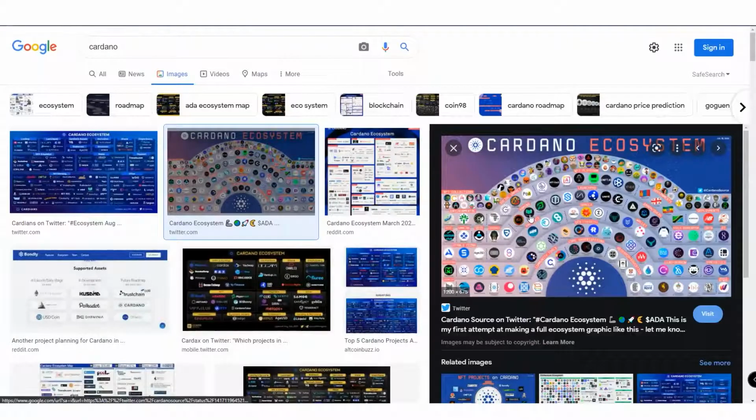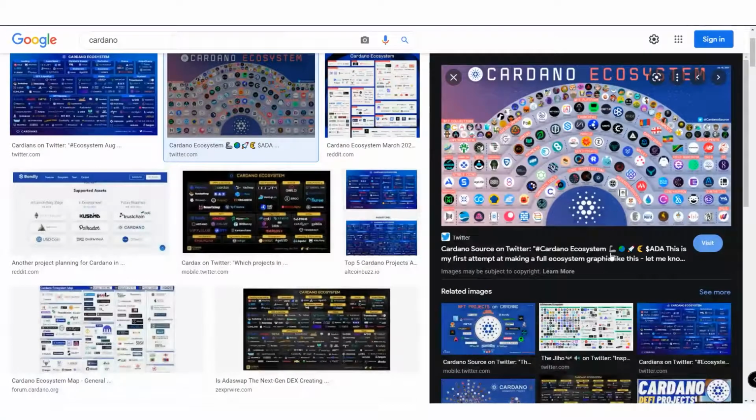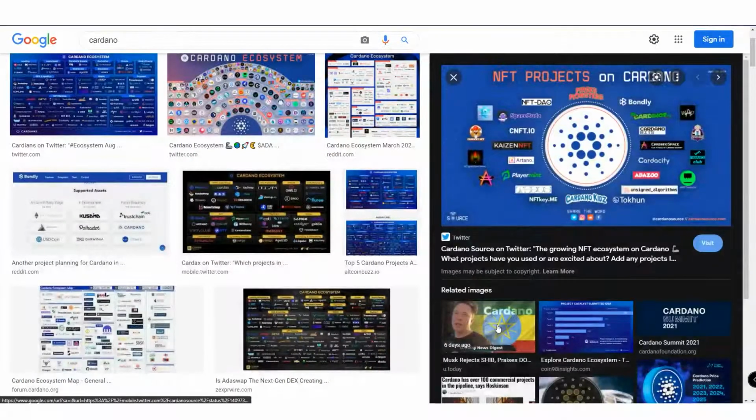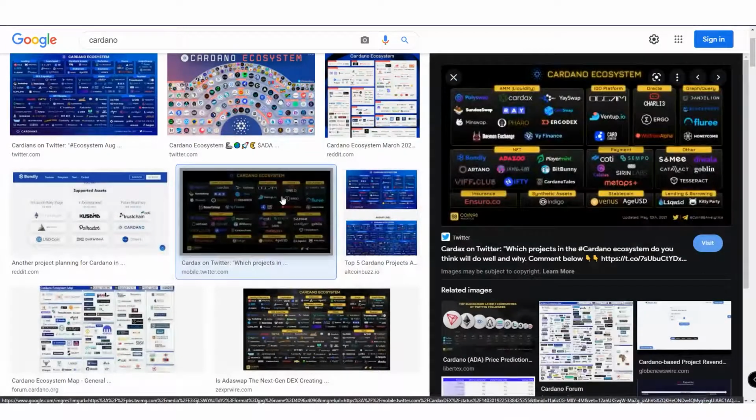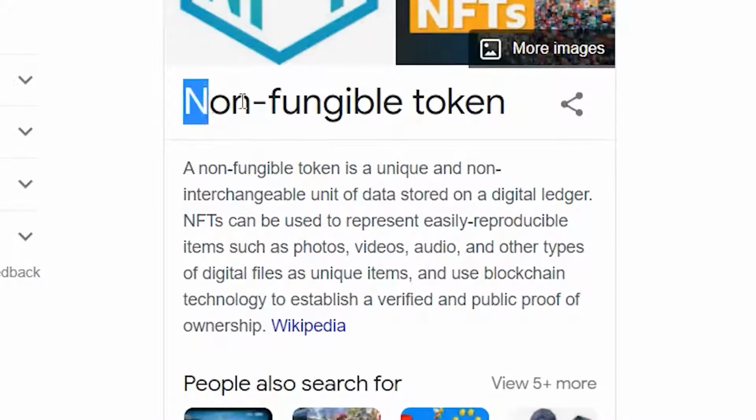We're going to break down what is an NFT. We're gonna talk about why Cardano is a better ecosystem for NFTs, and then we're gonna go step by step on how to both buy and sell an NFT for profit on Cardano, and then we're gonna finish off with some tools that you can use to identify projects that are on the rise and could potentially increase in price dramatically. So what is an NFT?